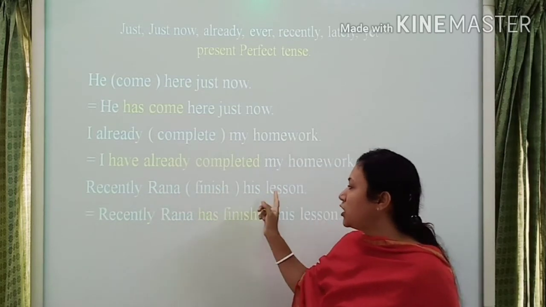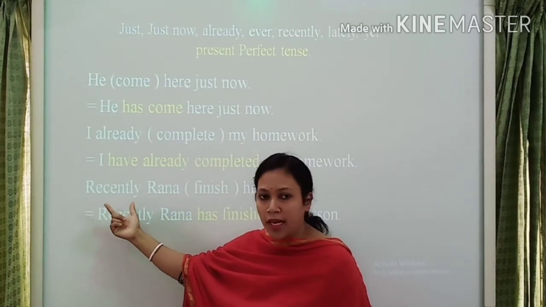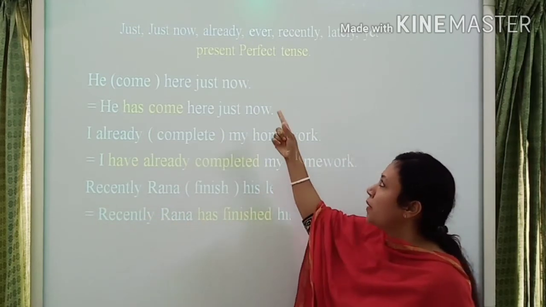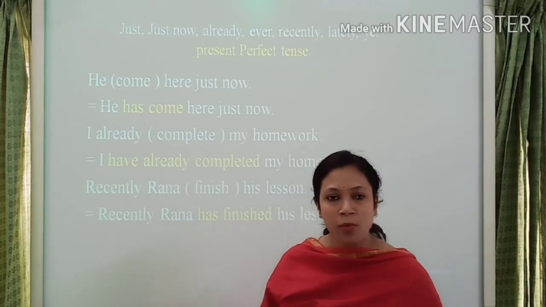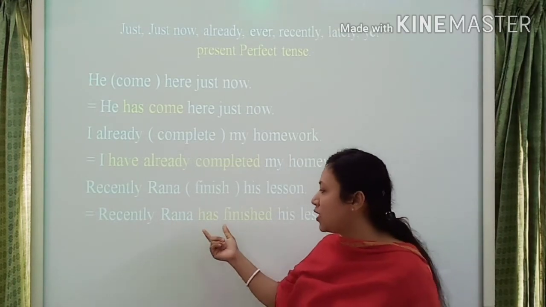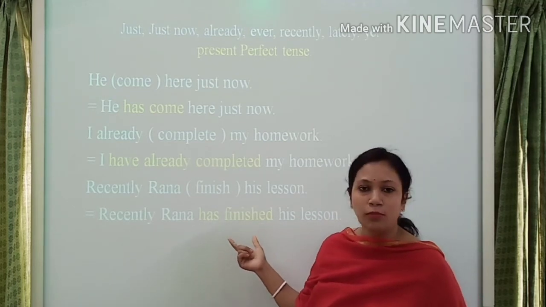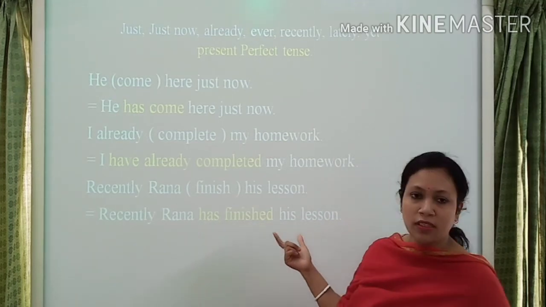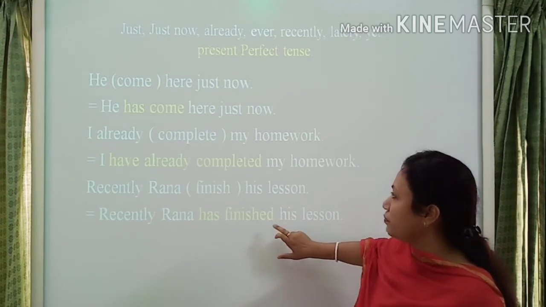Recently Rana finished his lesson. Here the indicating point is recently. That's why I use the present perfect tense. Rana is a third person singular number. That's why I use the auxiliary verb has, and this is the verb 3, and his lesson is the object. So let's go to the next rule.